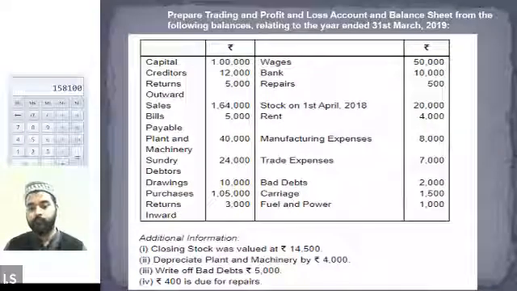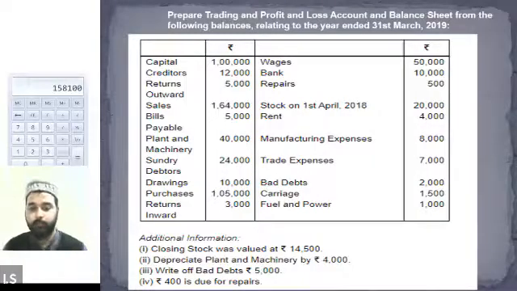Depreciation will be written in the profit and loss account, debit side. Correct. And this amount will be minus from that plant and machinery 40,000. Perfect. So everybody please write down the value of the depreciation in the profit and loss account, 4,000, and also reduce the plant and machinery by 4,000 and write it in the balance sheet. 40,000 minus 4,000 will be 36,000. Alexander, is this clear now? Yes, sir. Okay.